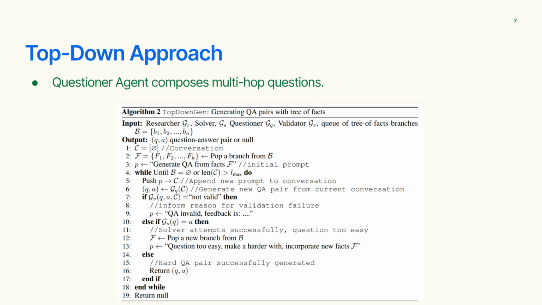If it succeeds, the question was too easy. To make it harder, add another layer of facts from the tree and ask the question creator to rewrite a tougher version. Repeat this cycle: generate, test, and expand until the solver finally fails. Result: the last question it fails on is saved as a verified challenging example for training.